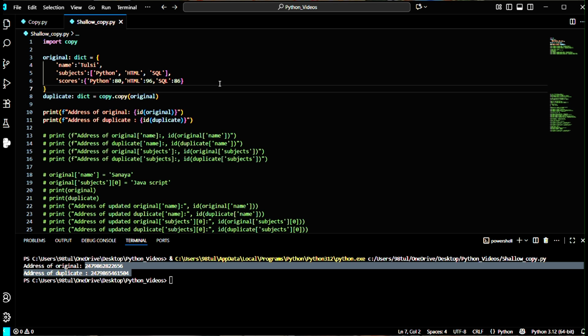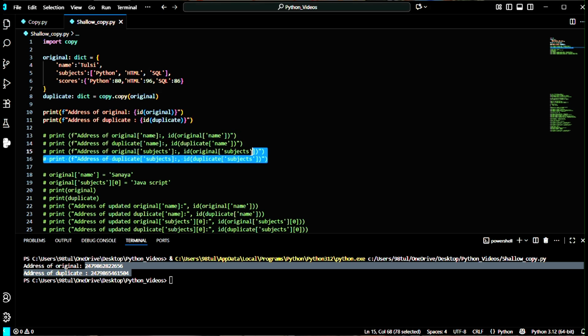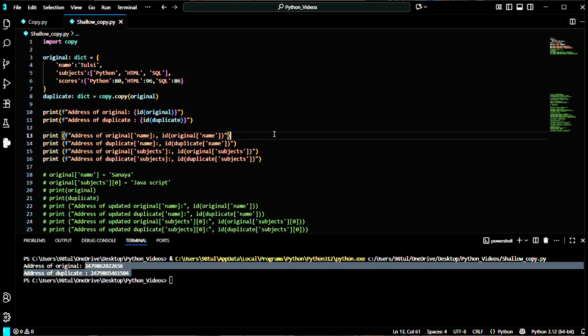Okay, we have checked the outer resources, that means the addresses of outer resources. Let's check the addresses of inner resources. Here I am going to check the address of the key name present in the dictionary original. So let me uncomment together. It will be easier to understand. Here I am going to check the address of the key name present in the original dictionary, and also the key name present in the duplicate dictionary. And in line number 15, I am going to check the address of the subjects key present in the original dictionary as well as the subjects key present in the duplicate dictionary.